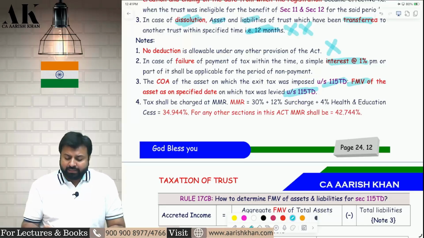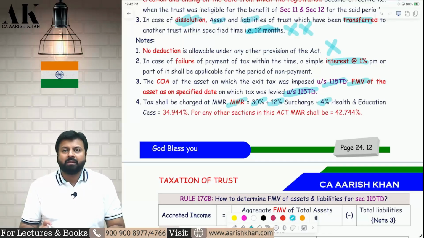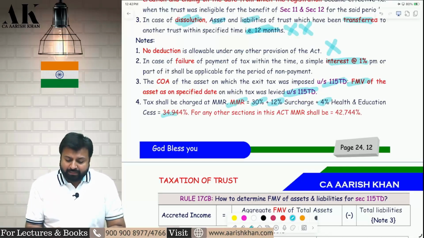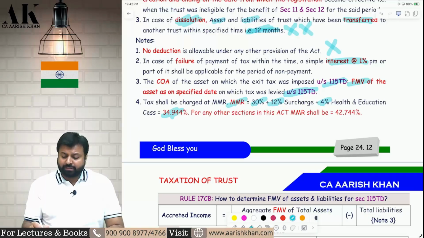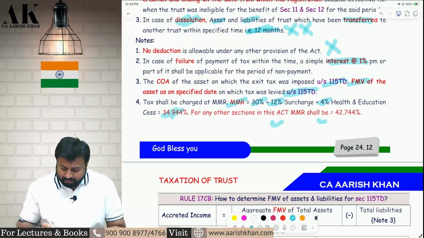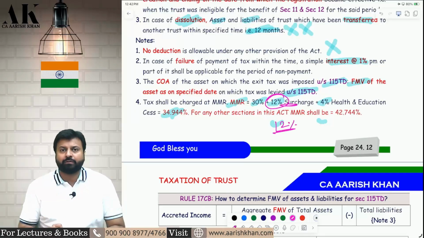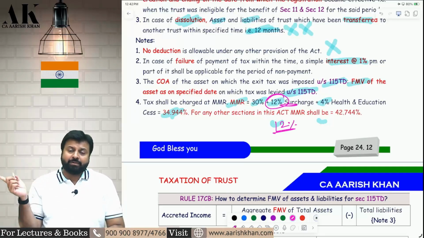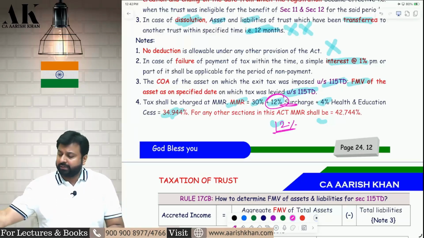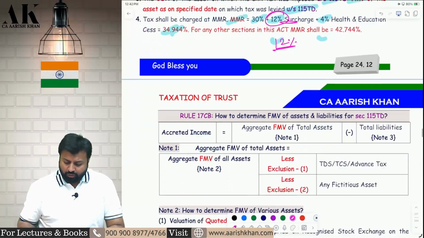And the tax rate over here is MMR. MMR is generally 30% plus 37% plus 4%. But for the purpose of this section, the MMR is different. Only for the purpose of this section, the MMR is 30 plus 12 plus 4. Here it is not 37% surcharge. Here it is always 12% surcharge. Be careful, but for other chapters, it can be 37% surcharge. I hope it is clear to all of you.